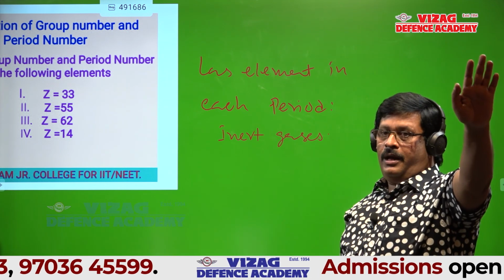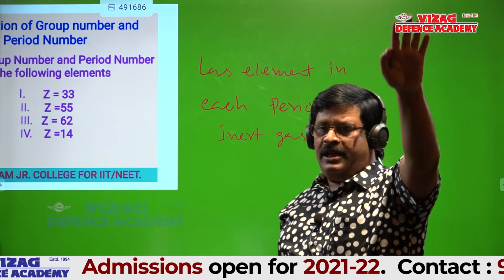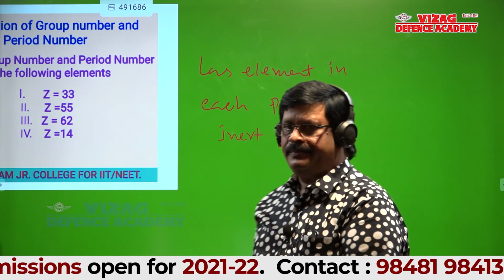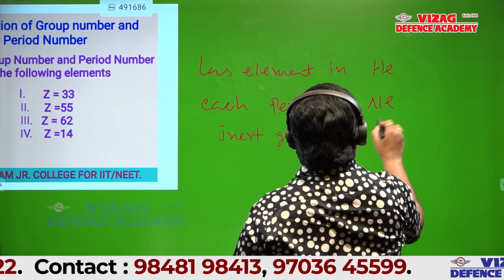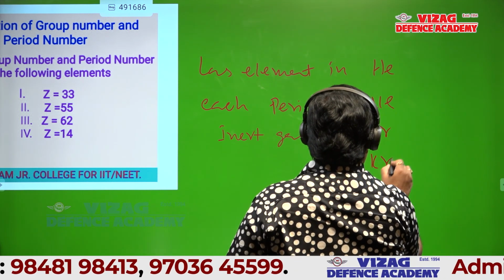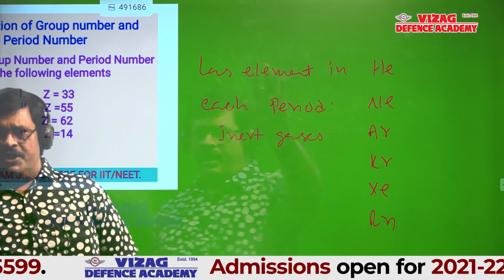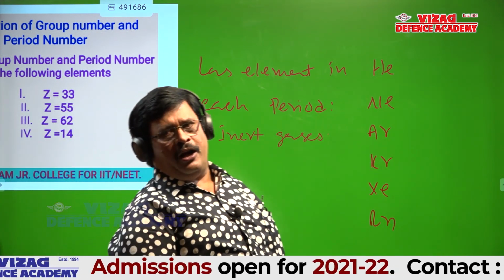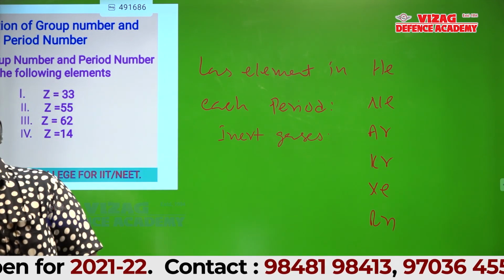I am asking the names of inert gases. Helium, neon, argon, krypton, xenon, radon. These are all inert gases.